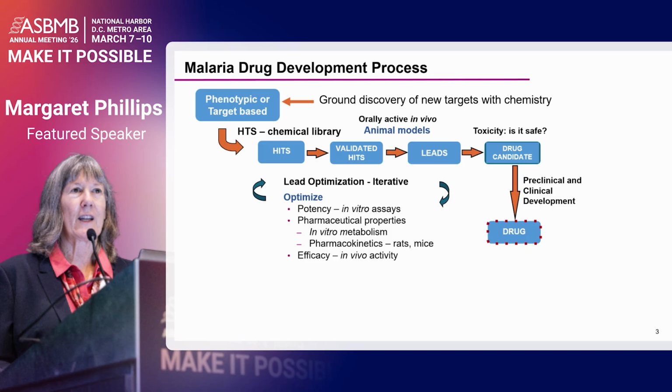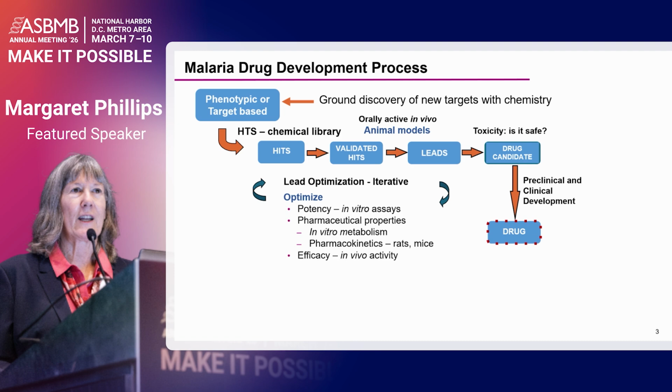What I'm showing you here is the drug discovery process, where we have some kind of screening assay. We then use a chemical library to identify initial chemical matter to take through to the drug discovery pipeline. And then we have an iterative lead optimization program where we're not only going to need to optimize the potency of the compounds, but the properties that drive good in vivo efficacy.